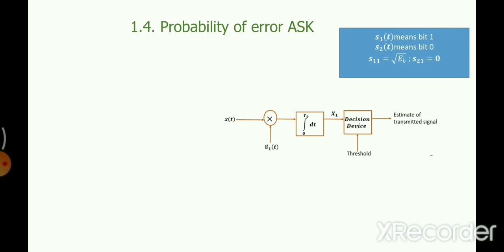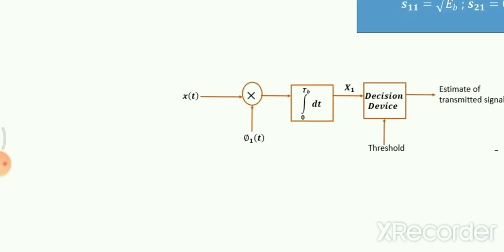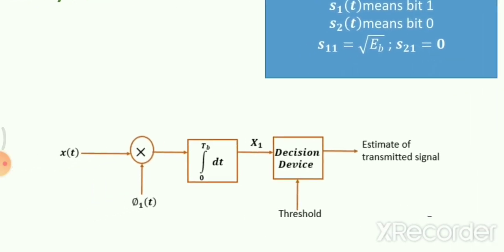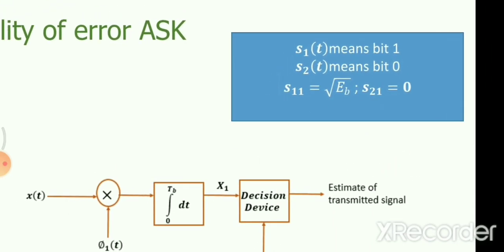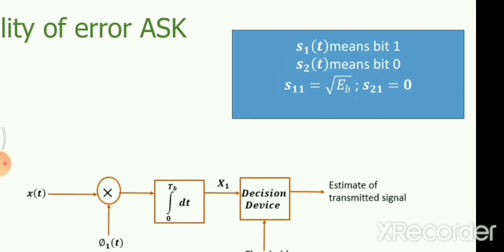So this was the received signal x of t, and finally this is x1. Based on the value of x1, the estimation will be taken. We already have some things. We have considered signal S1(t) as bit 1 and S2(t) as bit 0. S11 we have found out to be root of Eb and S21 is equal to 0. These things we have discussed in the previous discussion.